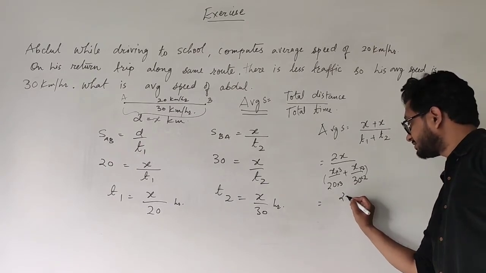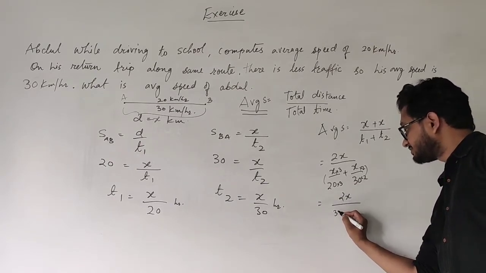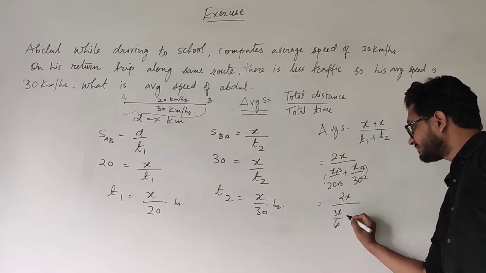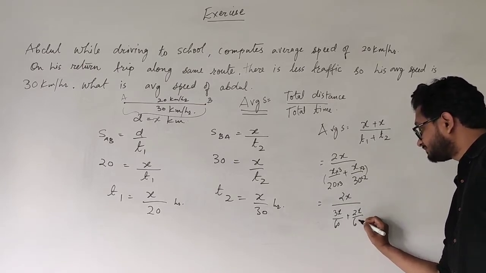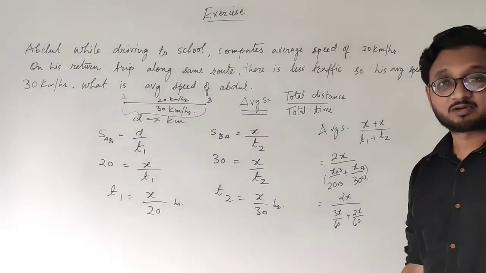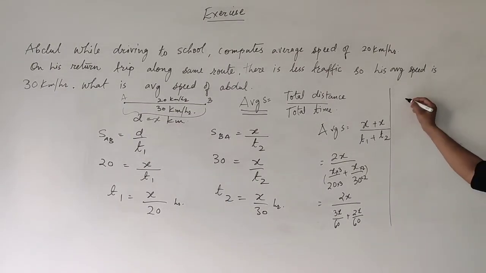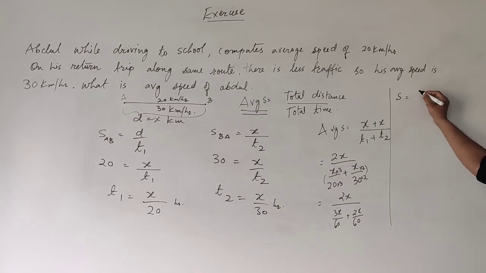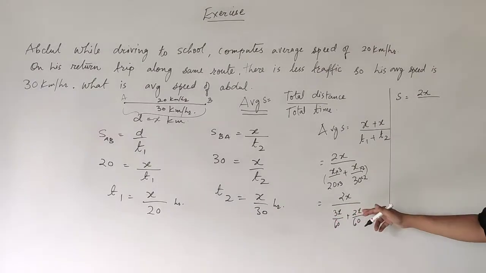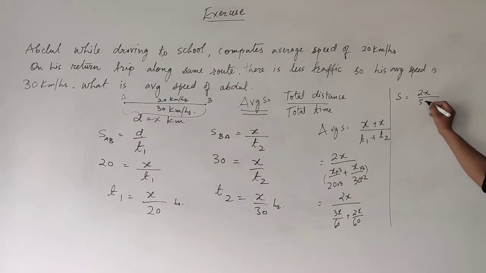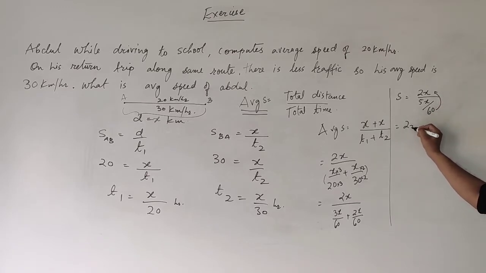Similarly, what you get over here, next step, that is 2x upon 3x upon 60 plus 2x upon 60. Now that the LCM is the same, you can combine these values. I am writing over here: average speed S is equal to 2x upon 3x plus 2x, which is 5x upon 60. This 60 in the denominator will go up in the numerator. So the next step becomes 2x into 60 upon 5x.